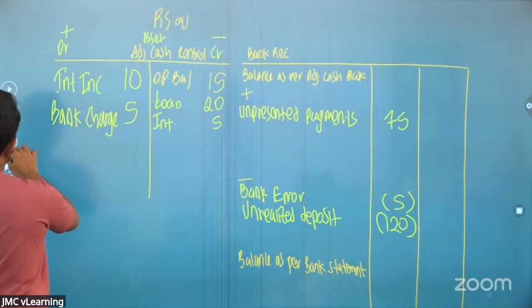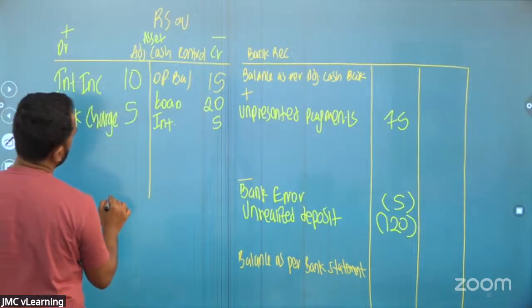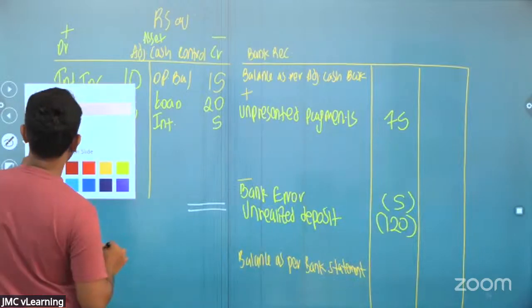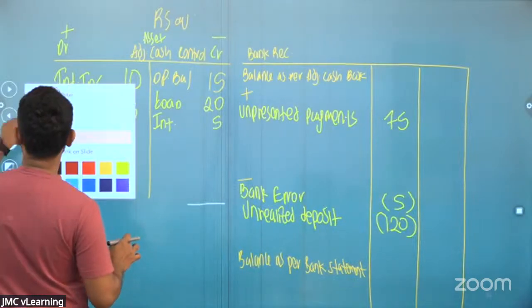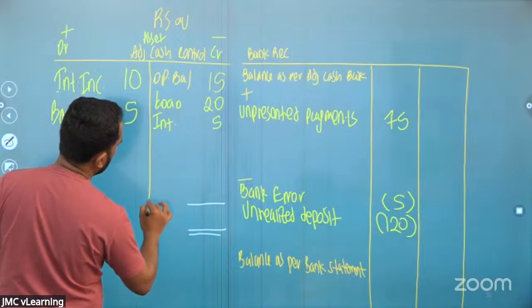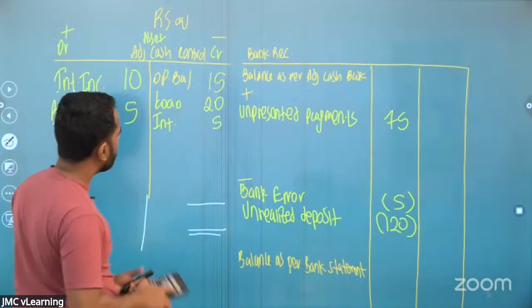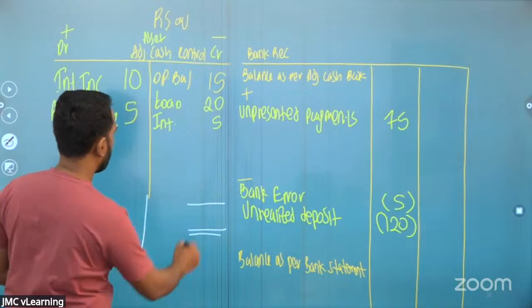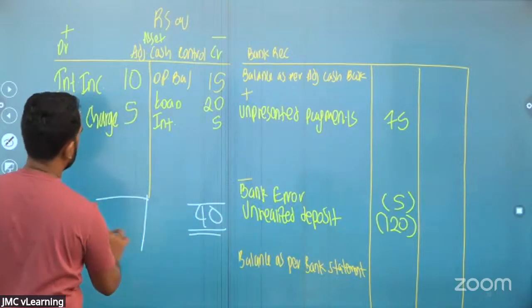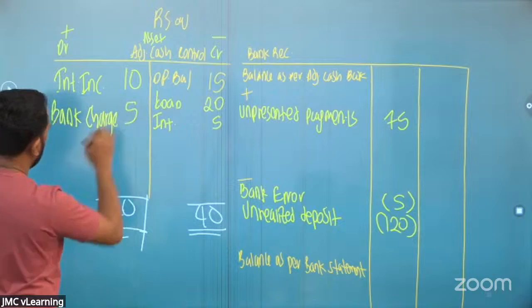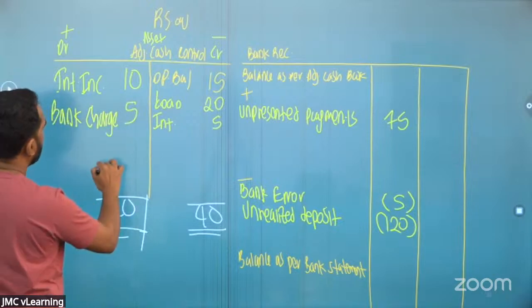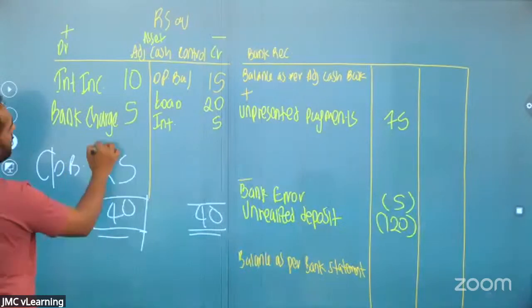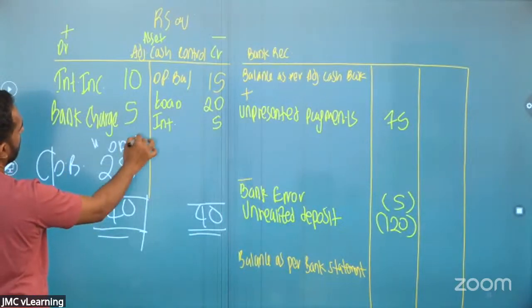Right, that's it. Now I can close down the account here. I'll just take the total. So 15 plus 20 plus 5 is 40. 40 minus 15, 25. So 25 is the closing balance, and you can see this is an OD balance.